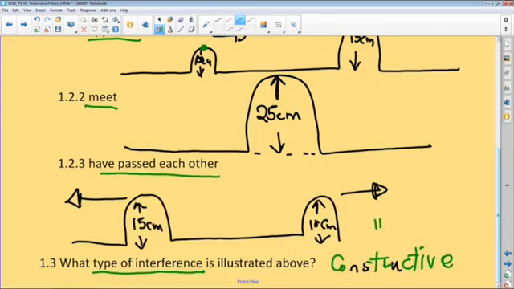These are some of the terms that we are going to use quite a lot in our follow-up session. When we say in phase, it means it's a crest and a crest, or alternatively a trough and a trough. So that was it, learners. Now I want us to quickly look at the last question.